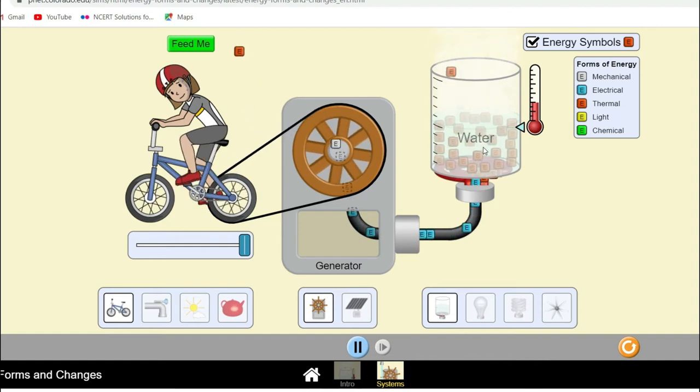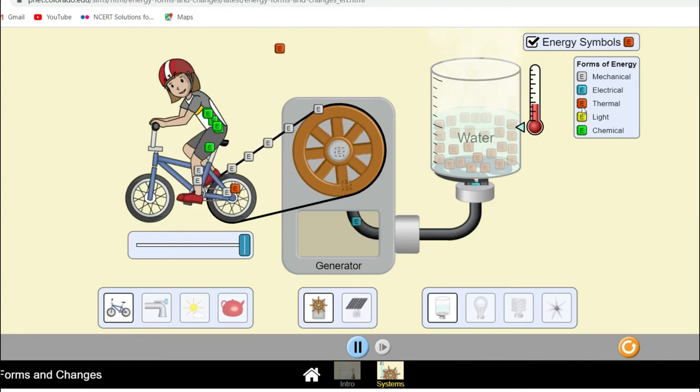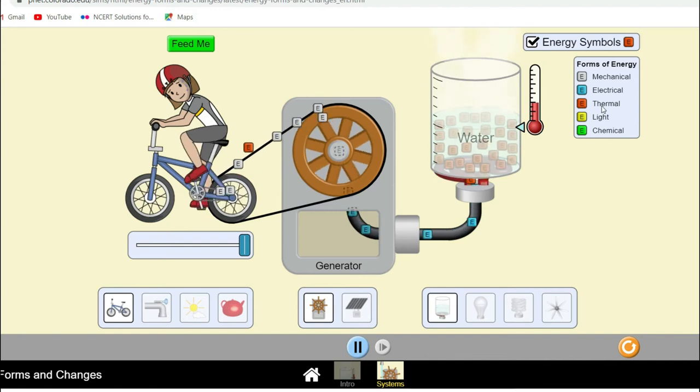So this is how the energy is changed. Clearly, if you see it again, the green is the chemical energy. Then the chemical energy changes into the mechanical, the white one. Then it gets converted into the blue, electrical. Then this electrical energy is changed into thermal. This is how the energy is changing, which you can see clearly.